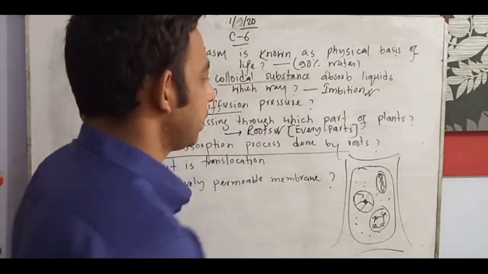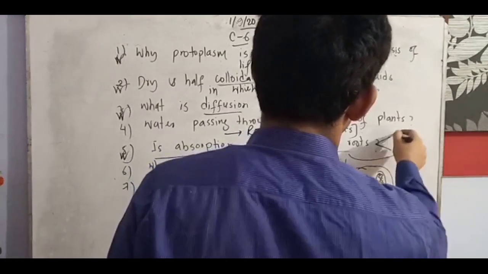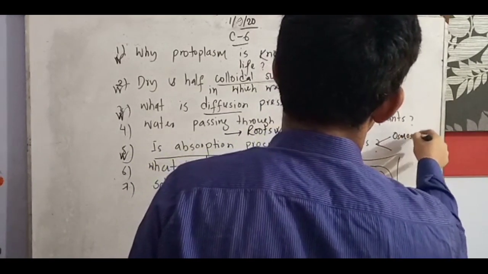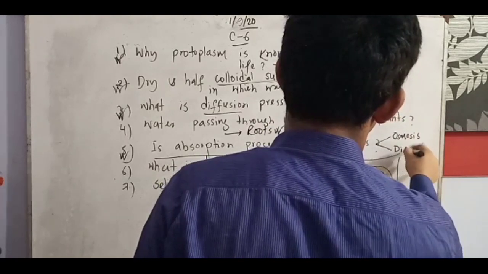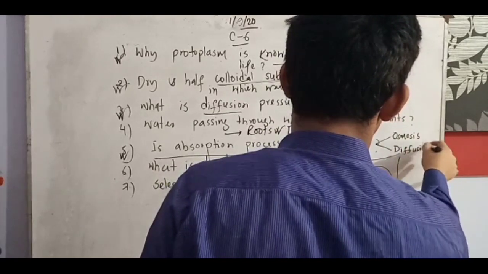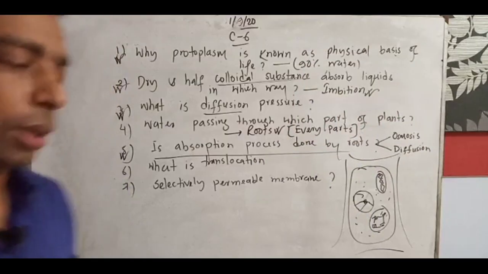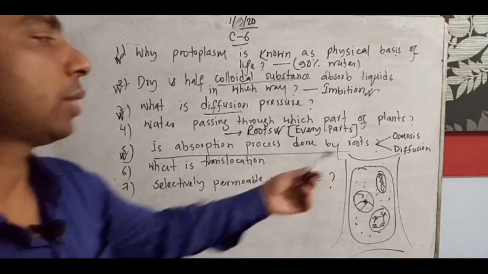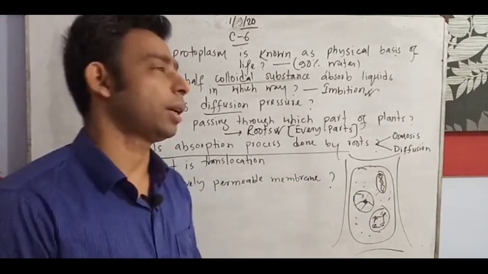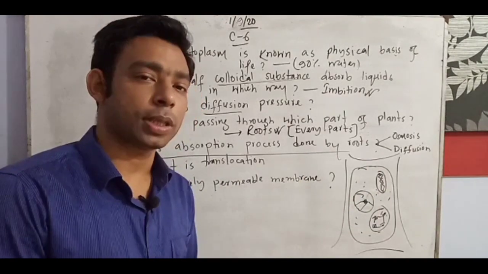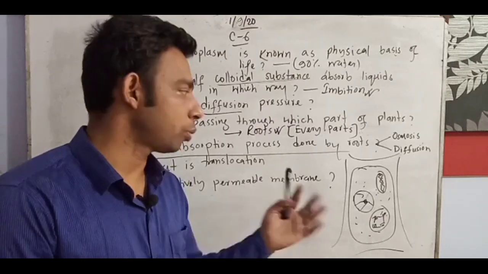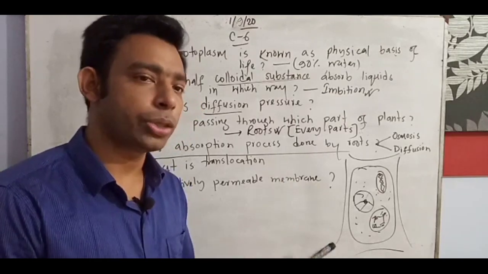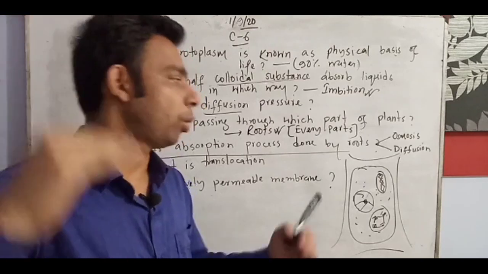And in which way? Osmosis and diffusion. Osmosis and diffusion. Understand about that. In the case of lower plants, or in the case of lower class, we understand osmosis and diffusion for absorption of liquids through roots, and then conducting tissue like xylem and phloem can carry it to the top.